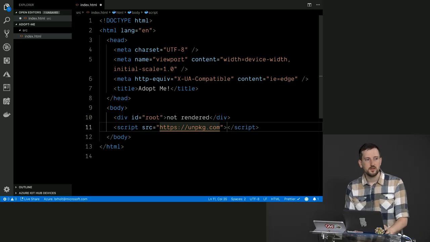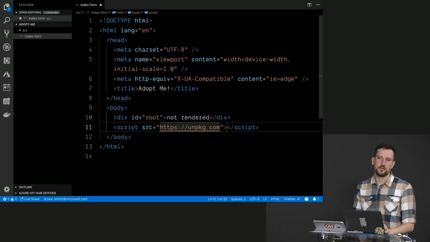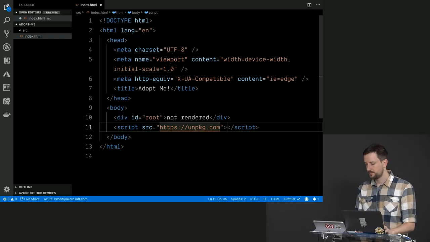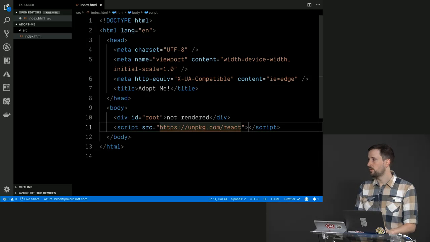This is a CDN for npm packages, which is just a fancy way of saying that there's a bunch of JavaScript files that are unpackaged, and it will pull these off of the npm registry. So I'm going to pull off of the registry React, and I'm going to grab a specific version, 16.8.4.